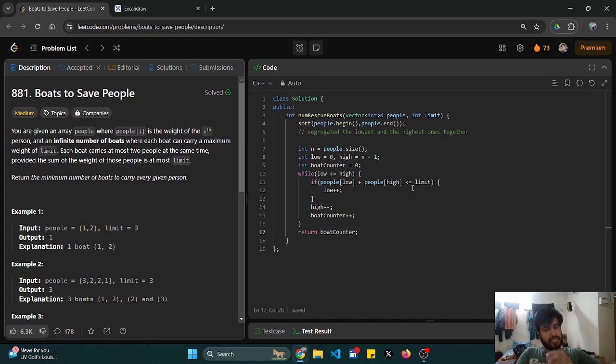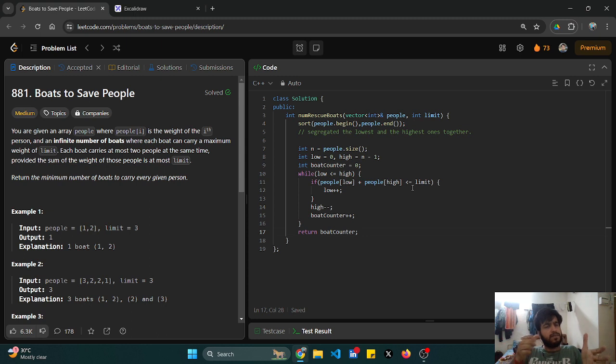Okay, so I'll just try to explain the code to you again. What we are doing is basically sorting the people. I am segregating the lowest ones from the highest ones. Basically, I am making them stand in a line. One guide is pointing to the lowest weight person and one guide is pointing to the highest weight person. And what should be my ideal case? I have to combine the highest one and the lowest person. If the combined weight of them is less than or equal to my limit, I can send them in the boat and both of the guides would move one step ahead.